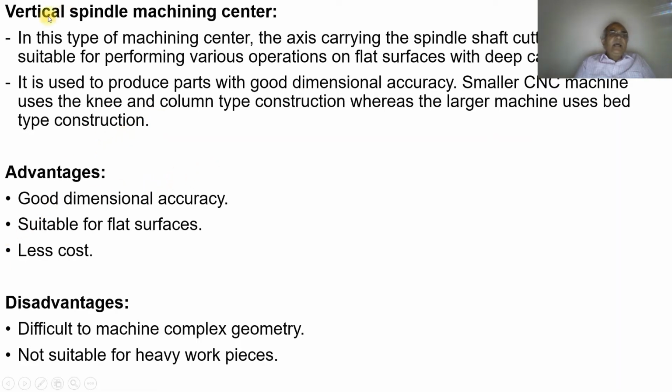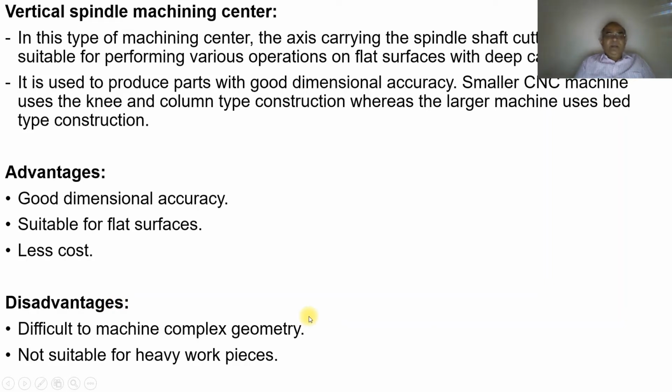The advantages: as it is CNC, good dimensional accuracy is naturally there, it is suitable for flat surfaces, and it costs less. The disadvantage is that it is difficult to machine complex geometry.